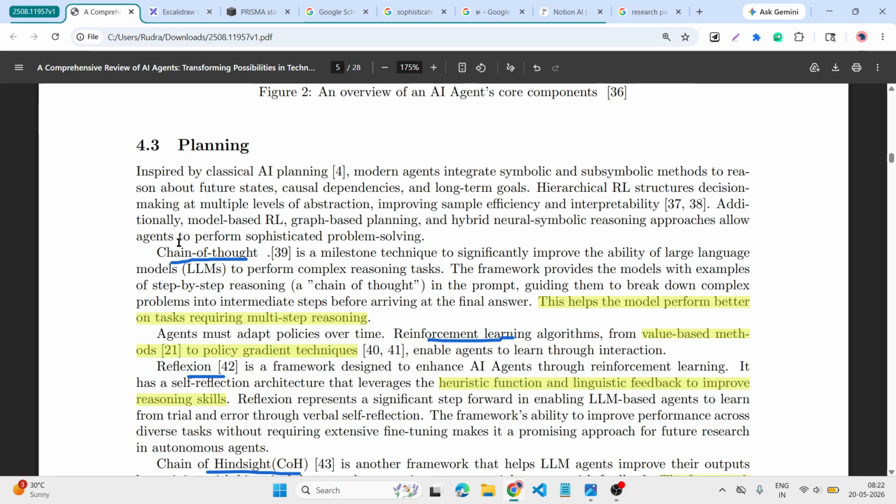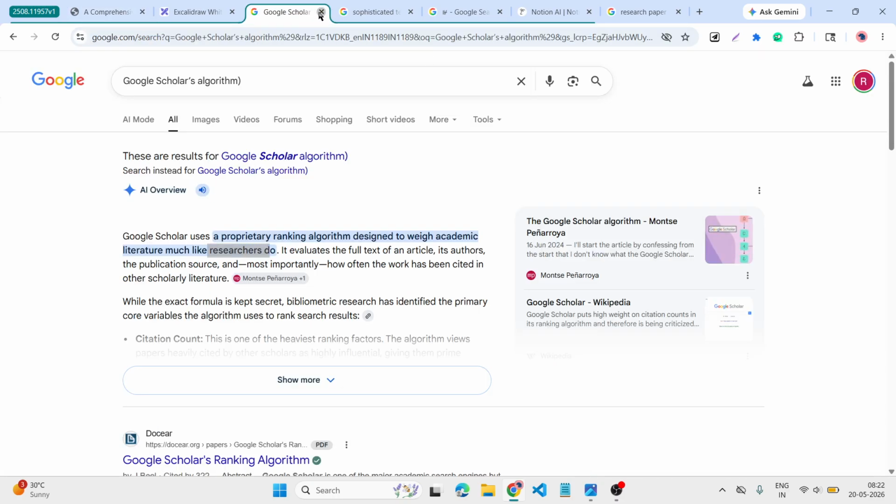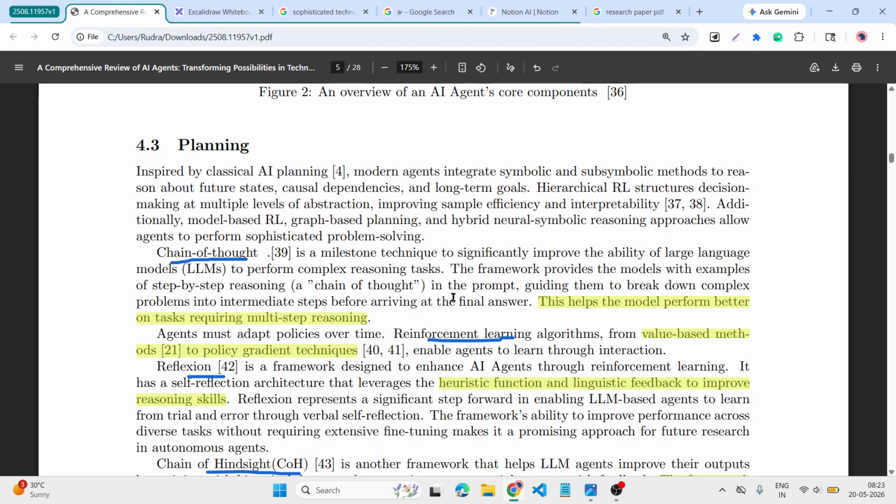So in the planning stage, it goes through the chain of thought. This helps the model perform better on tasks requiring multi-step reasoning. If we notice, that is multi-step reasoning, meaning after step 1 is complete, it completes step 2.